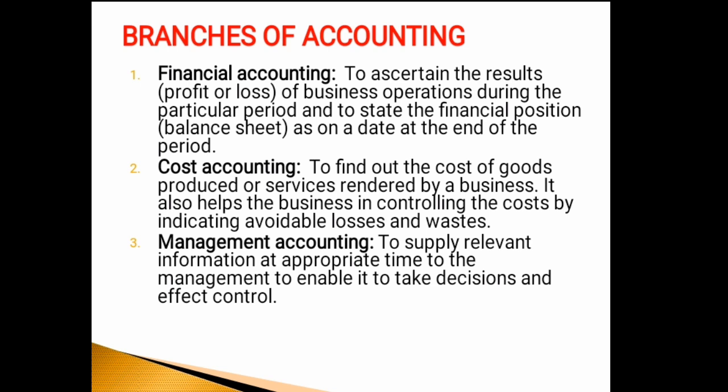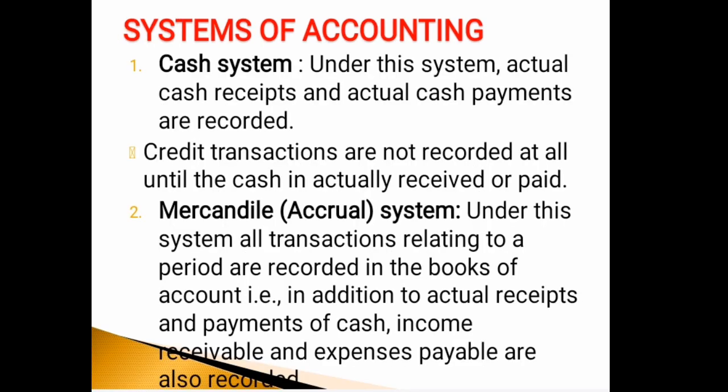The second branch is cost accounting. The objective of cost accounting is to find out the cost of goods produced or services rendered by a business. It also helps the business in controlling the cost by indicating avoidable losses and waste. The third one is management accounting. The object of management accounting is to supply relevant information at the appropriate time to the management to enable it to take decisions and effect control on the business.